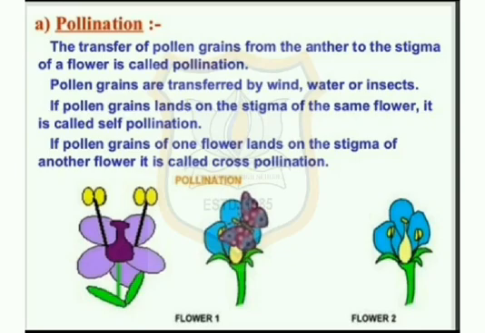If pollen grains land on the stigma of the same flower, it is called self-pollination. If pollen grains of one flower land on the stigma of another flower, it is called cross-pollination.